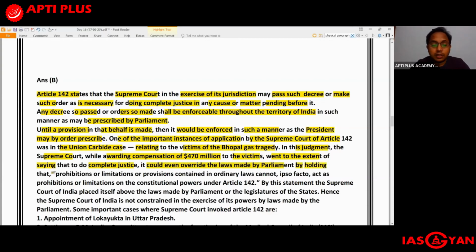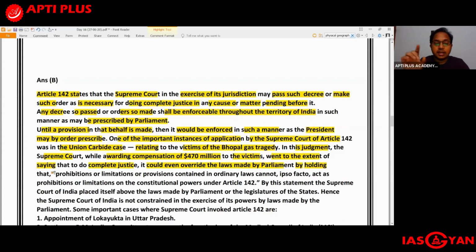Now you see this particular line appears. So what did the Supreme Court say? In the Union Carbide case, that is the Bhopal gas tragedy, the Supreme Court awarded a compensation of around $470 million to the victims. Not only that, but it also went on to say that in order to provide complete justice, it can even override the laws which have been made by the Parliament.